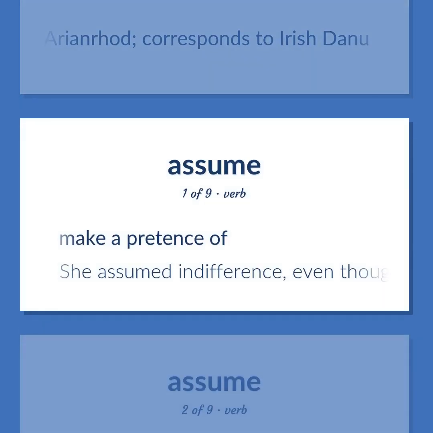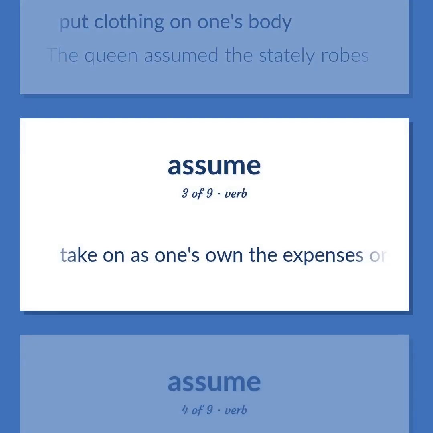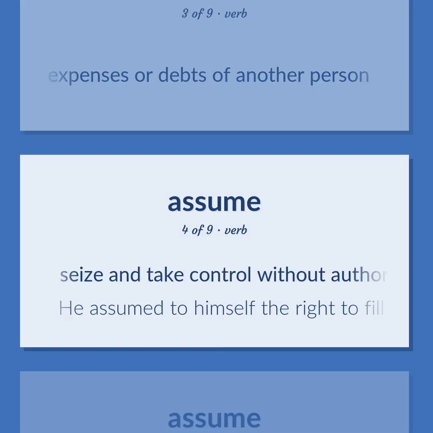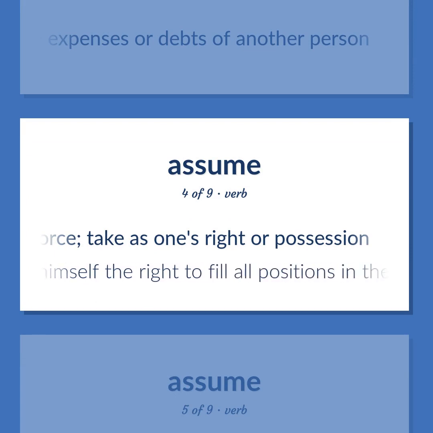Make a pretense of. She assumed indifference, even though she was seething with anger. Put clothing on one's body. The queen assumed the stately robes. Take on as one's own the expenses or debts of another person. Seize and take control without authority and possibly with force. Take as one's right or possession. He assumed to himself the right to fill all positions in the town.